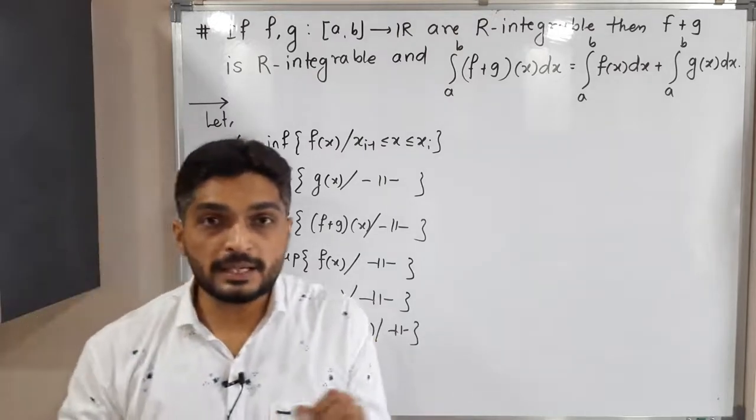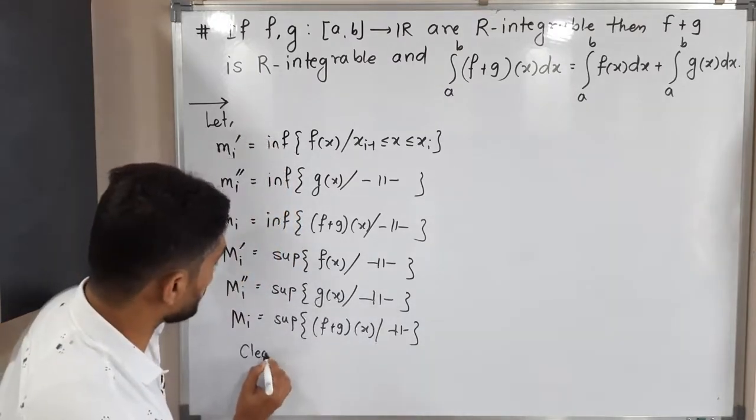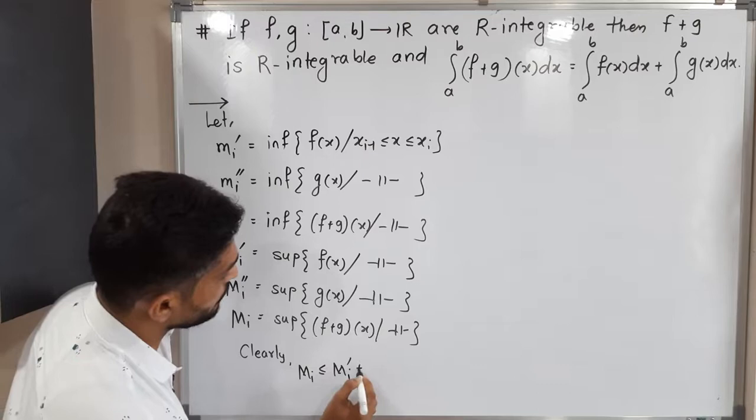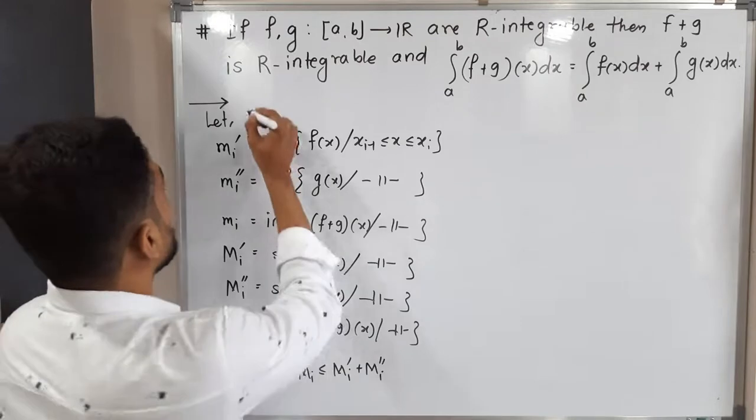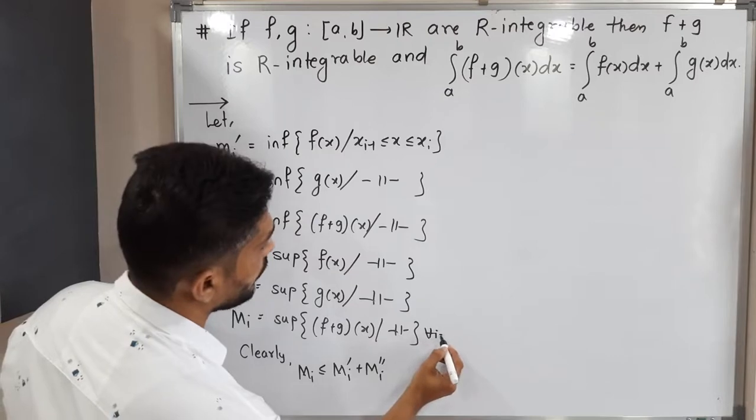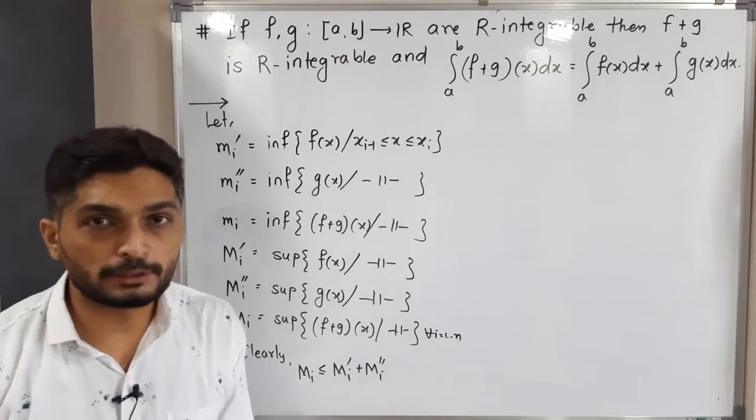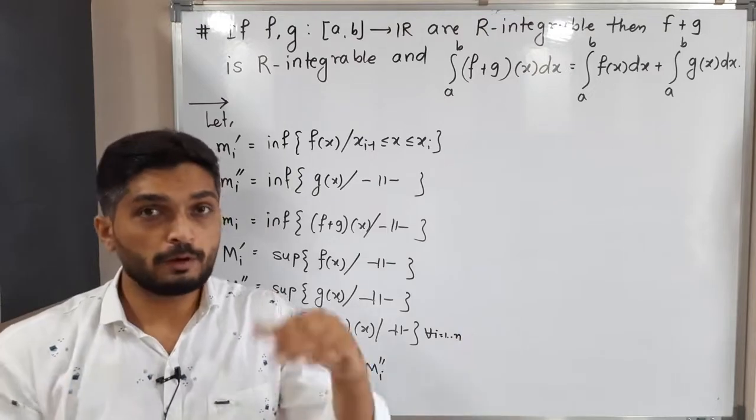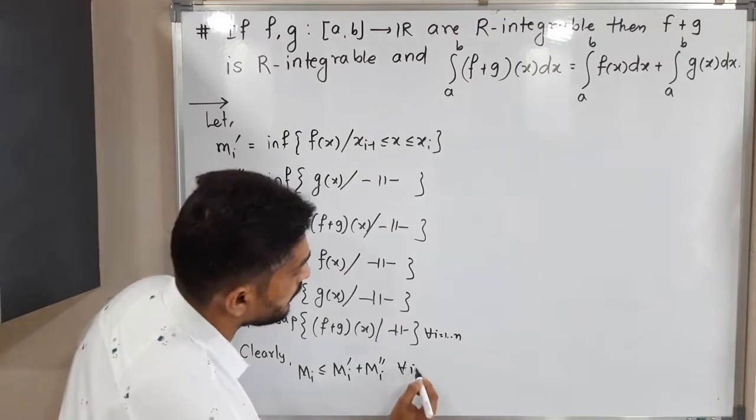See, when you take separate suprema, the value will get increased. So therefore what can I write? Let me mention clearly: capital Mi is less than or equal to Mi dash plus Mi double dash. Actually, we have defined all these things for all i, so I should mention here for all i running from 1 to n. Capital Mi is the supremum of f plus g, and Mi dash and Mi double dash are the suprema of f and g. That means when you take separate suprema, possibly the value will get increased. So that's why this type of inequality we will have for all i running from 1 to n.